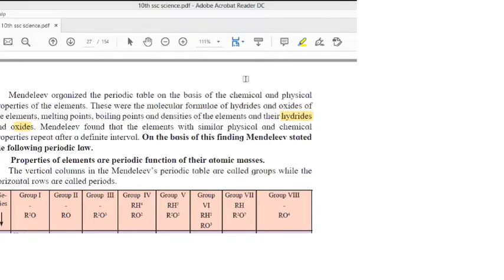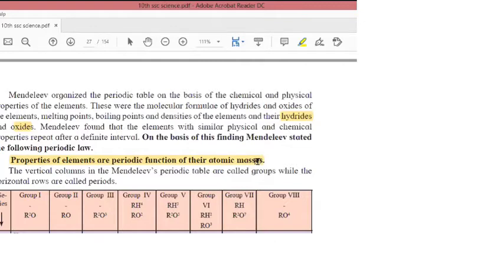Okay. Now, properties of the elements are the periodic function of their atomic masses. So, this is a very, very important law of the periodic table. What he told is that properties of elements are the periodic function of their atomic masses. Means what? As he arranged the elements in the increasing order of atomic masses, after some interval, the properties